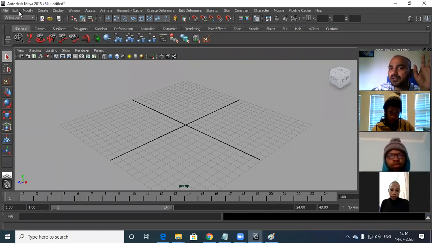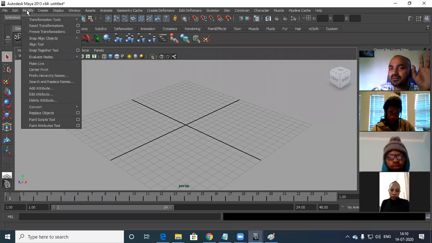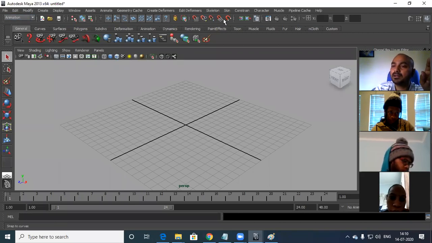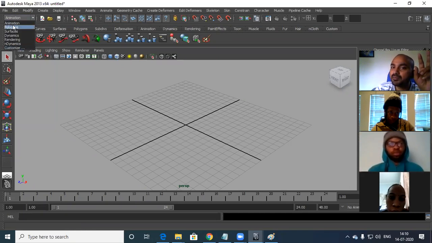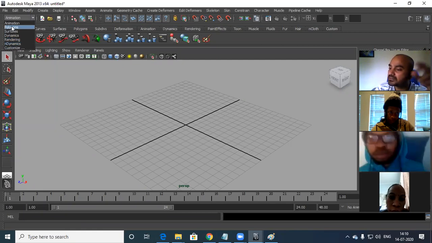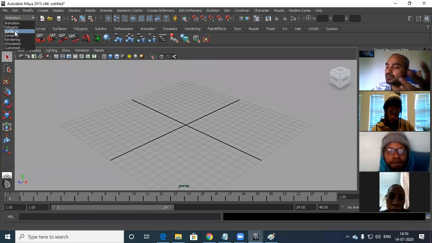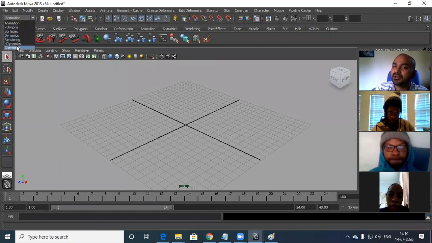You have the menu bar. There are many things in the menu bar. And here, if you notice, this is the status bar. First is the menu bar, then the status bar. In the status bar, you see multiple different topics, like polygon, surface, dynamics, rendering, and nDynamics. There are many things. We'll see all that.